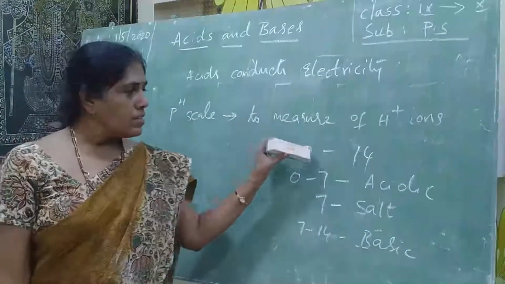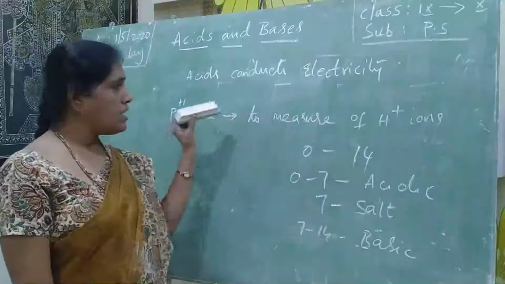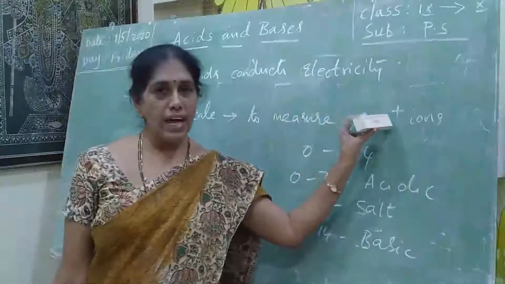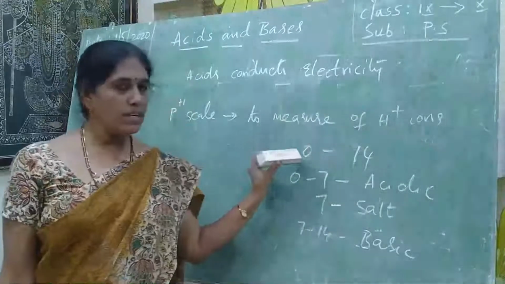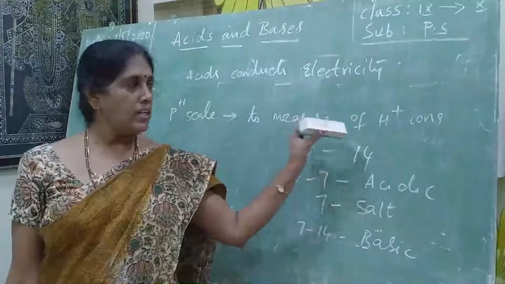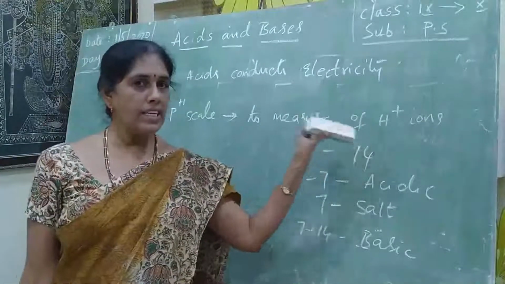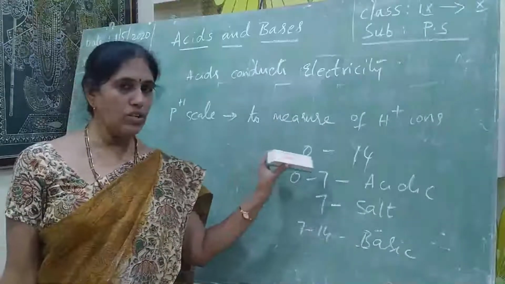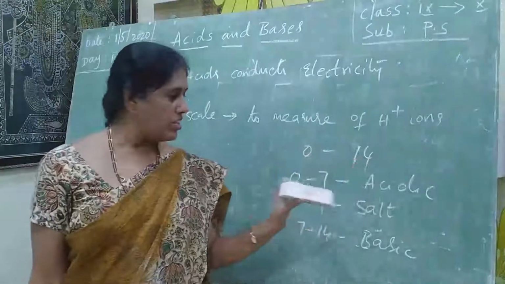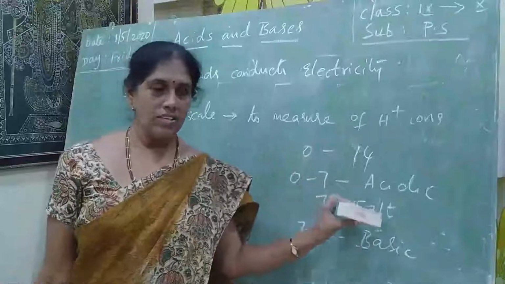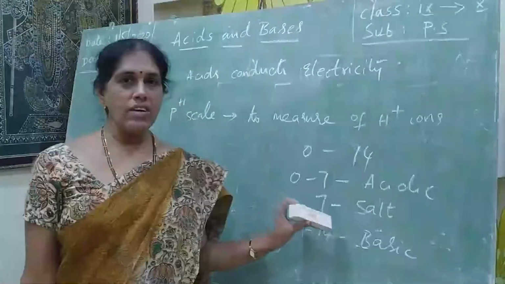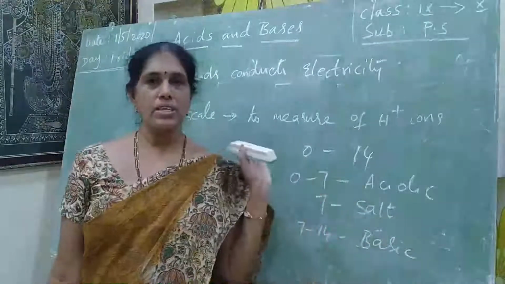So the pH scale is used to measure the concentration of H plus ions. In that pH scale, the readings are 0 to 14. The reading between 0 to 7 is acidic in nature. Exactly 7 is salts. The reading between 7 to 14 is the basic solutions.